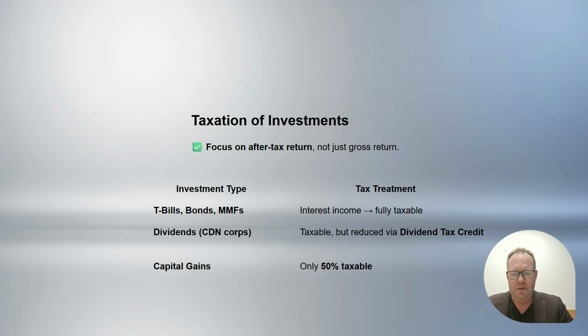And then if you think about investments like stocks that return capital gains, only 50% of the gain is taxable. So again, thinking about after-tax return, not just gross return on investments, is extremely important when comparing different options for clients.